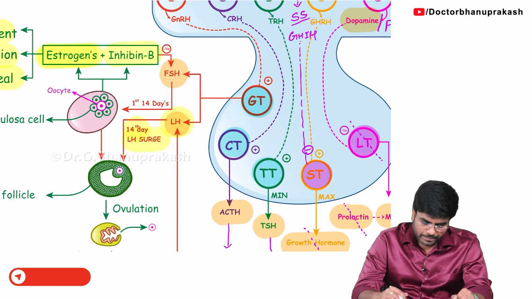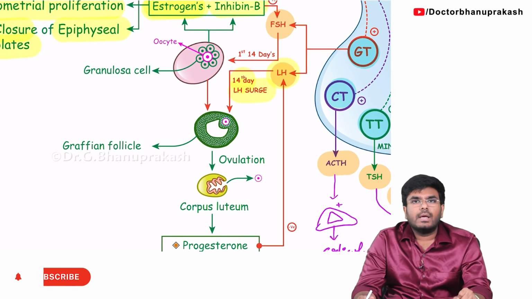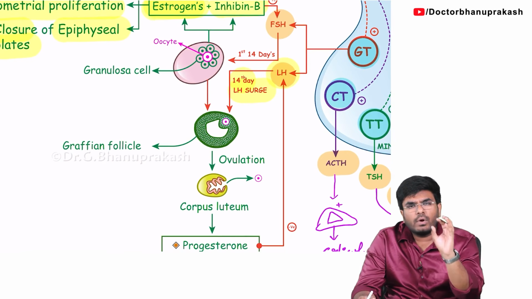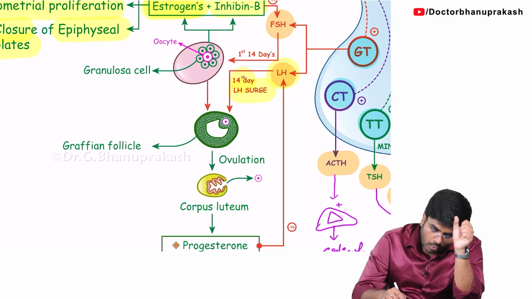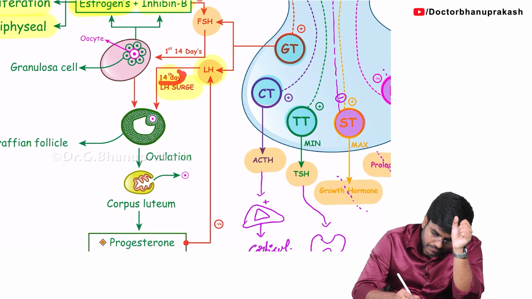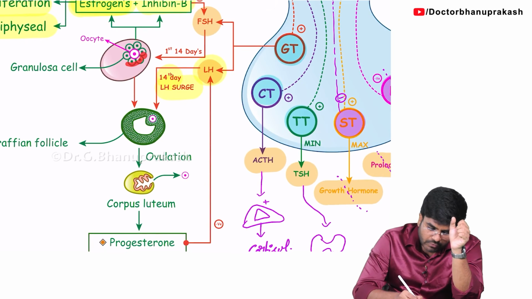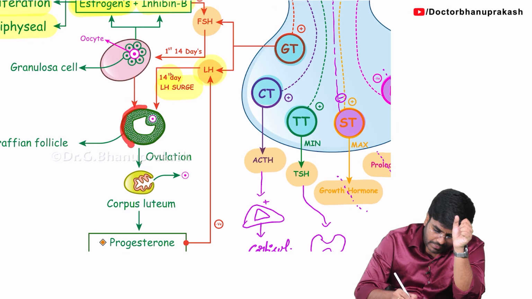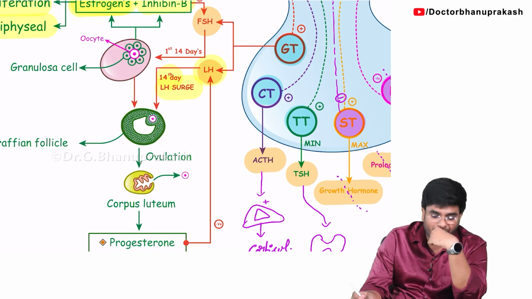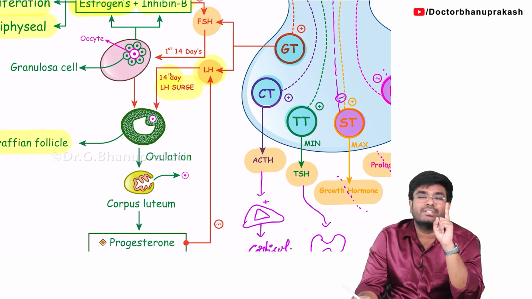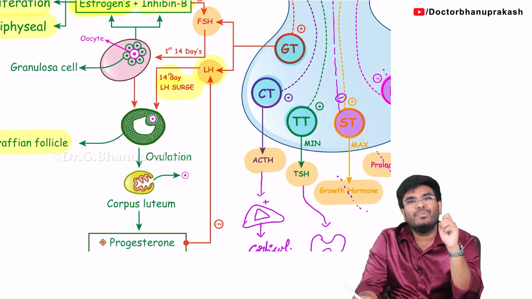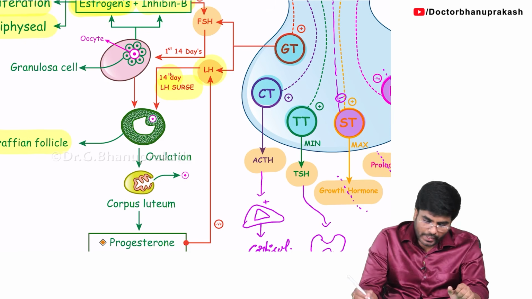Now tell me, how many days are completed? 14 days completed. In the first 14 days, what happened to the size of the follicle? The follicles are getting developed. Because of the FSH, the follicle is growing. Now I am showing day 14. Look at this follicle. The follicle becomes matured. This is the follicle on day 14. So this matured follicle is called what? Graafian follicle. On day 14, there is one follicle which is going to be matured. This is called the Graafian follicle. Okay, now what happens?